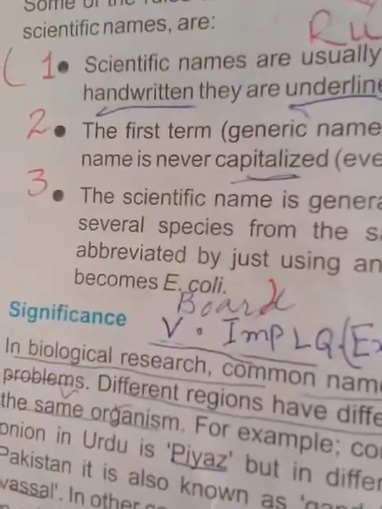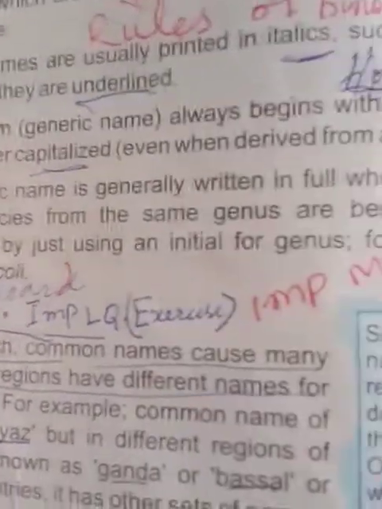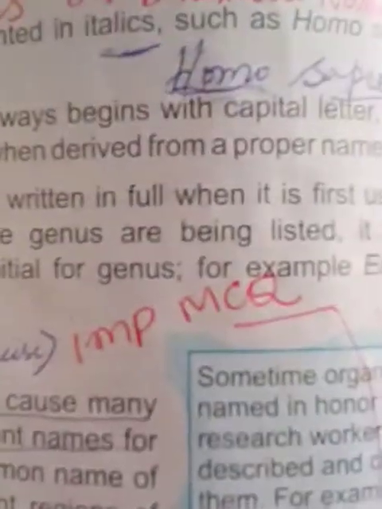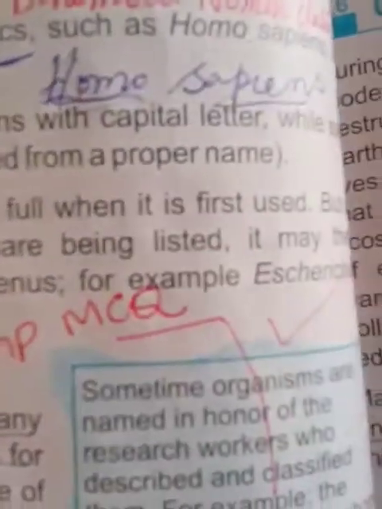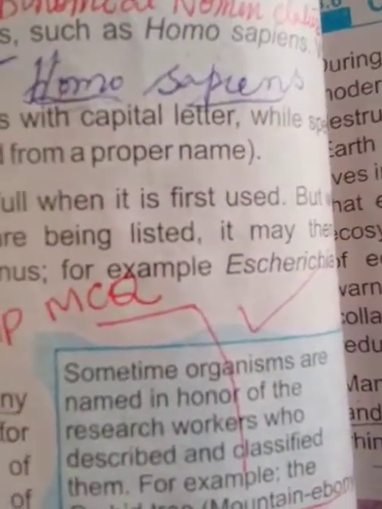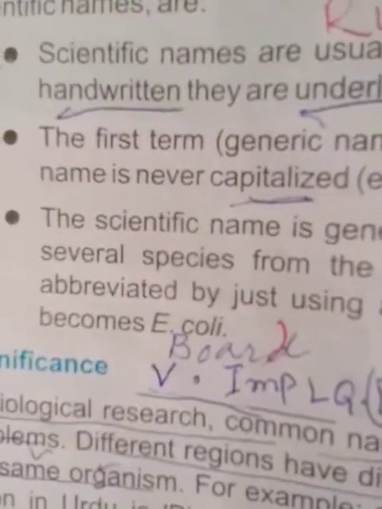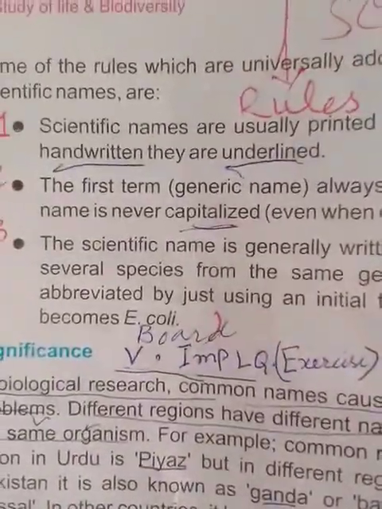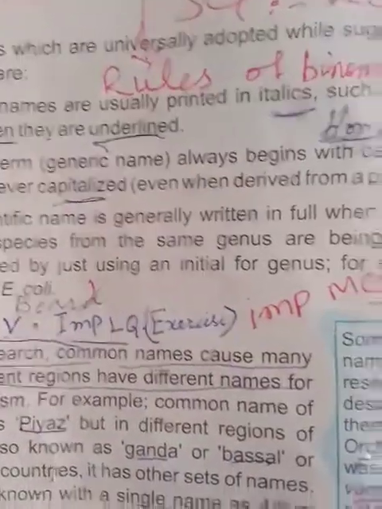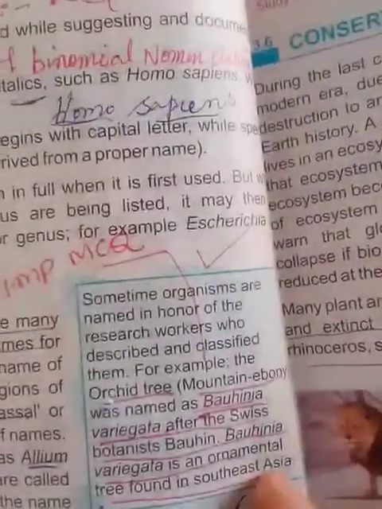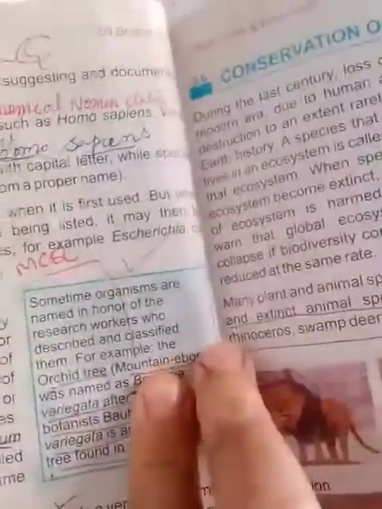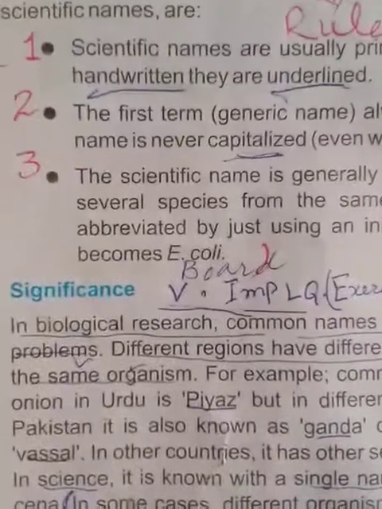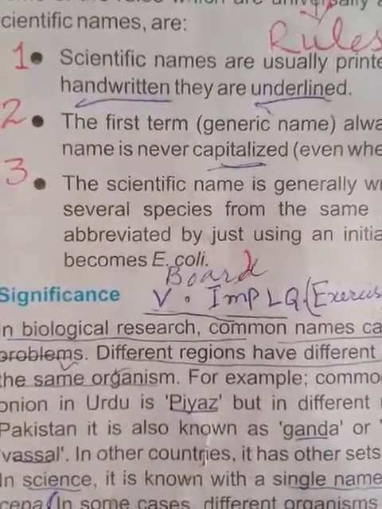The third rule is that a scientific name is generally written in full when it is first written, but when several species from the same genus are being listed, it may then be abbreviated by using just the initial of the genus. For example, Escherichia coli will be written as E. coli.